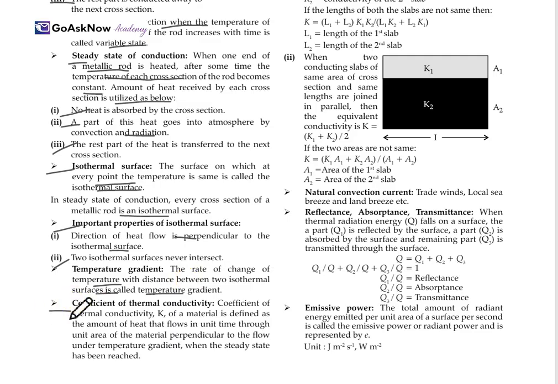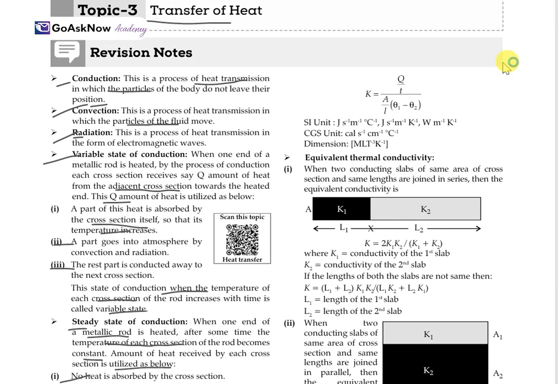Coefficient of thermal conductivity. The coefficient of thermal conductivity K of a material is defined as the amount of heat that flows in unit time through unit area of the material perpendicular to the flow and under a unit temperature gradient when the steady state has been reached. Mathematically, K = Q t / A (θ1 - θ2) L. The SI unit, CGS unit and the dimensional formula are also given.